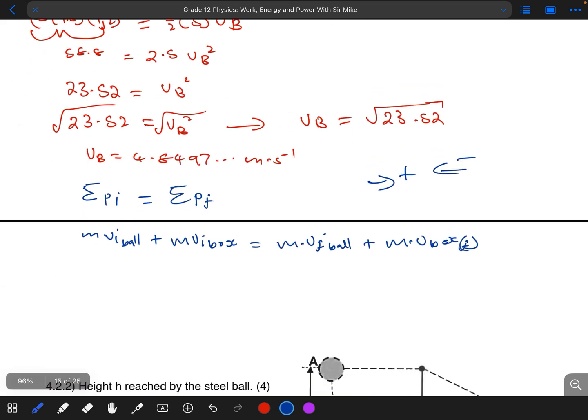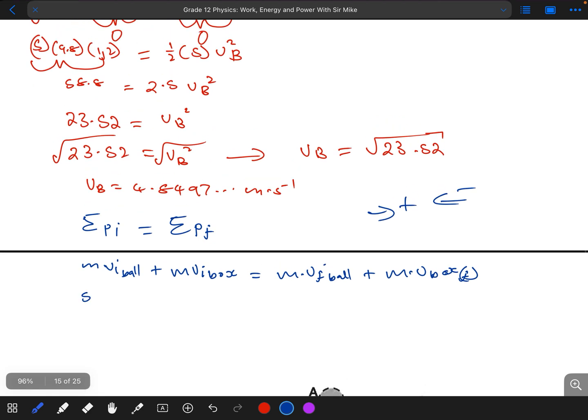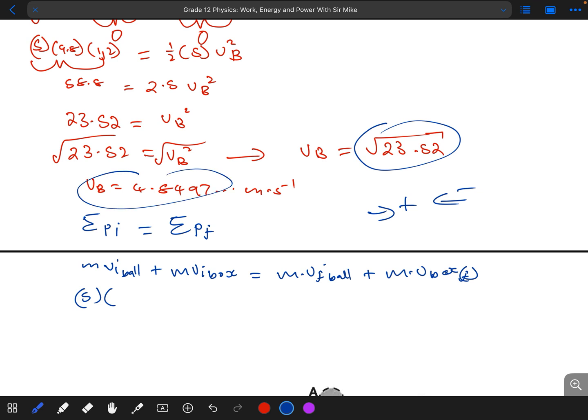My mass for the ball is 5, multiplied by the initial velocity, which is the velocity of the ball before the collision, which we found to be 4.8497. But I'm simply going to put the square root of 23.52, because these two are equivalent, they're the same thing.